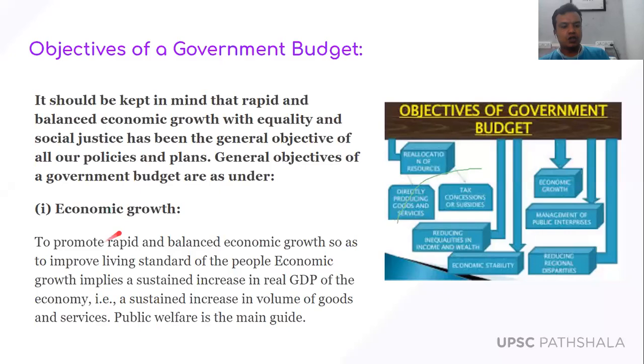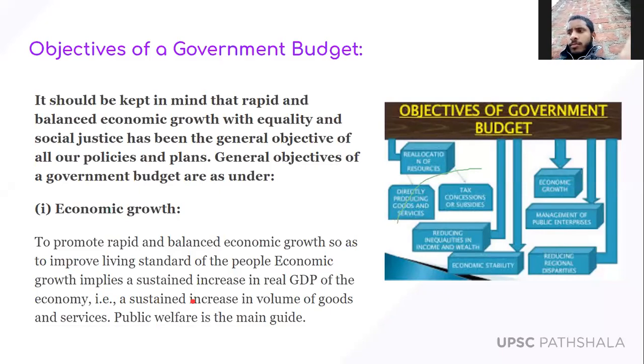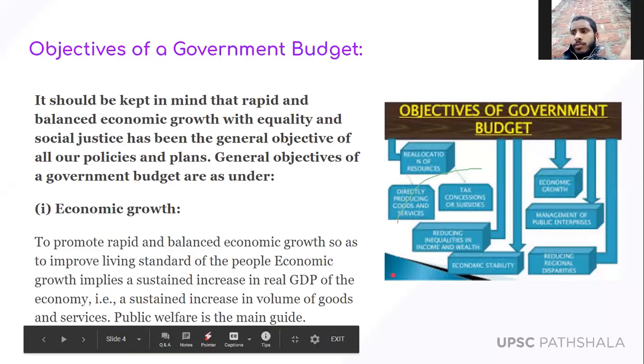Okay. So to promote rapid and balanced economic growth, so as to improve the living standard of the people, growth implies a sustained increase in the real GDP of the economy. So what is real GDP? That we have already discussed in my earlier classes. So the important objective of the government budget is to promote a sustained increase in real GDP, in the value of goods and services. And again, public welfare is the main guide for the government budget.